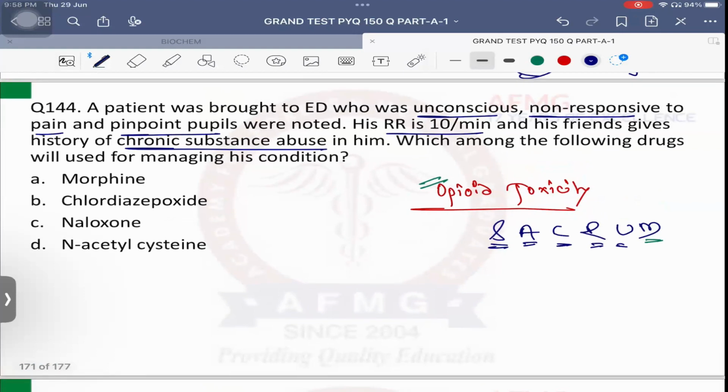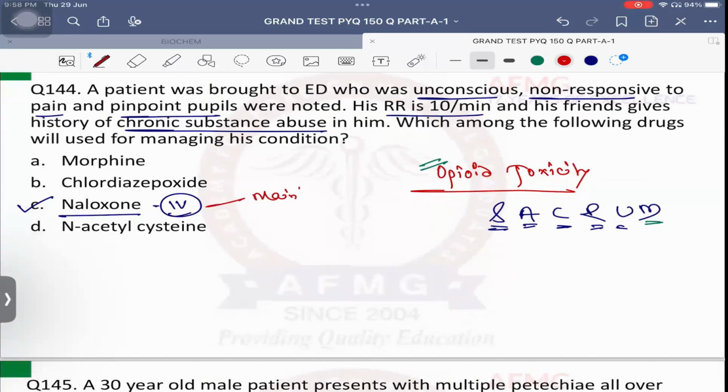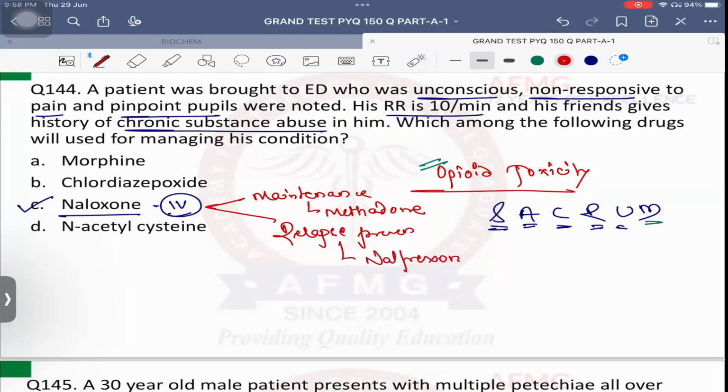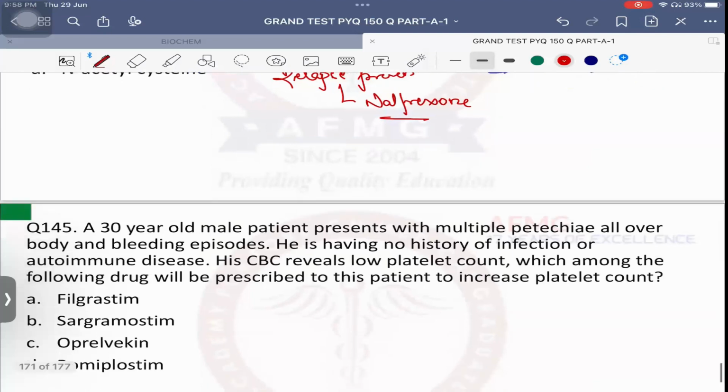The drug of choice for opioid toxicity in emergency is definitely naloxone, which is given via intravenous route. For maintenance phase, what is the drug of choice? For maintenance phase, the drug of choice is methadone. And for relapse prevention, what is the drug of choice? Naltrexone. Chlordiazepoxide is the drug of choice for alcohol withdrawal usually. Please remember. N-acetylcysteine is the antidote of choice for PCM toxicity.